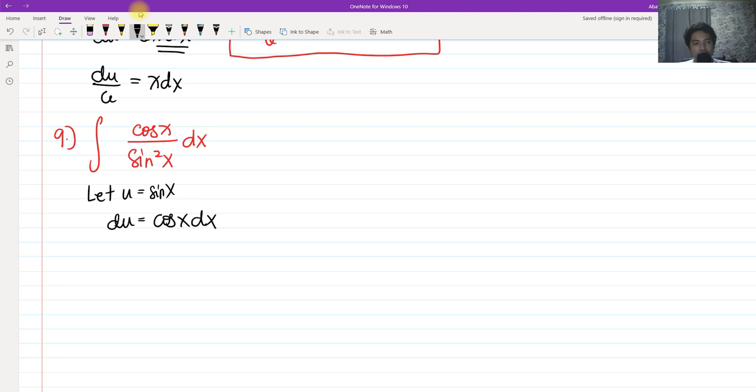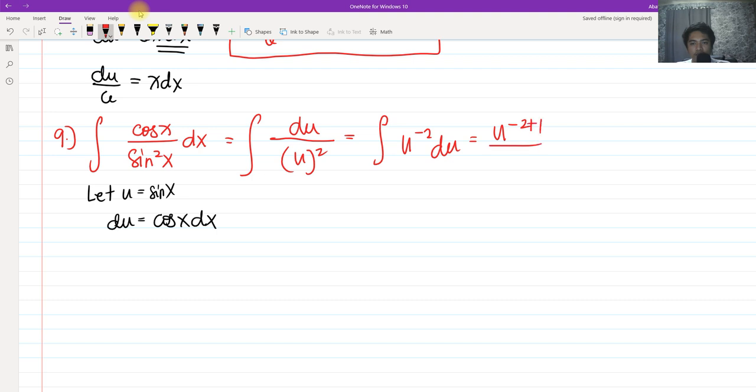So the cosine of x dx is already on the numerator. So we can simply substitute it. So we have du, that is the cosine x dx, all over sine of x, which is u, and it's raised to 2, so that we have u squared. So by power rule, we have u raised to negative 2 du. That becomes u raised to negative 2 plus 1 all over negative 2 plus 1 plus c.